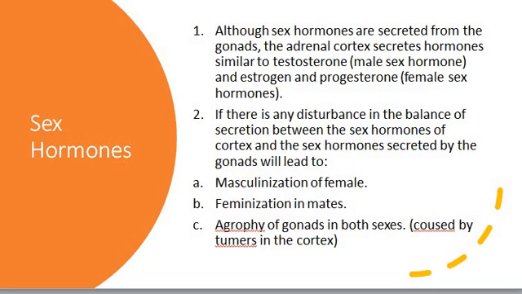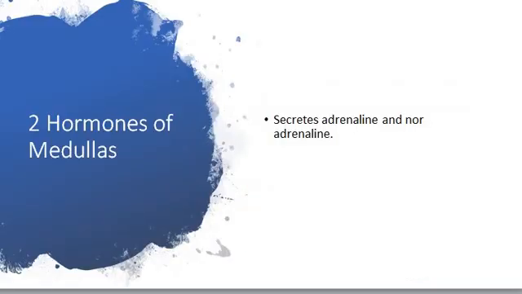Any disturbance in these hormones may cause masculinization of the female, acting like a male, and feminization of the male, acting like a female, due to the disturbance in the secretion of testosterone for the male and estrogen and progesterone for the female.